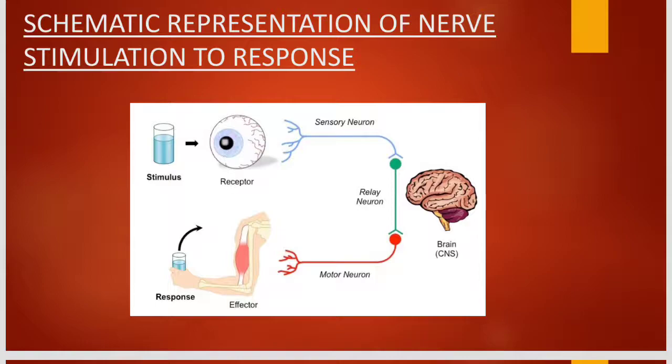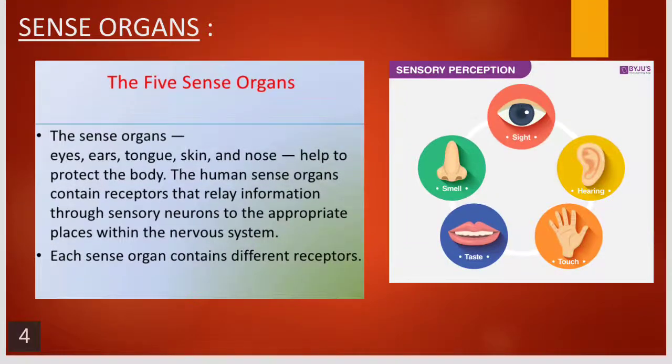Now, this is a schematic representation of nerve stimulation to response. How do we respond? Okay, children? Now, let us see the sense organs. There are 5 sense organs: eyes, ears, tongue, skin, and nose. All of them help us to protect our body.